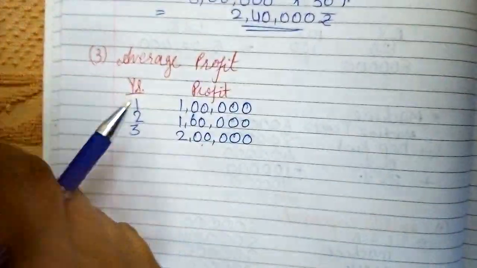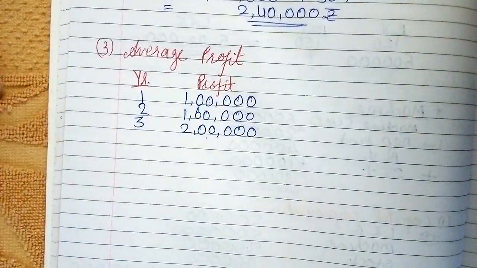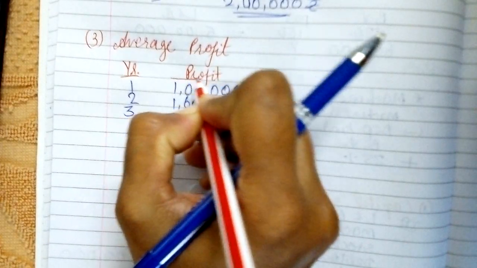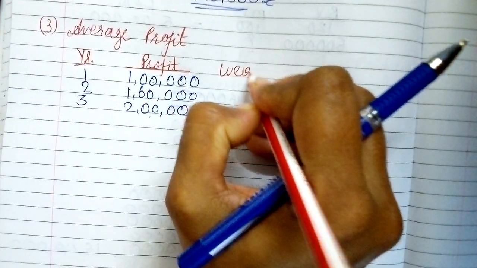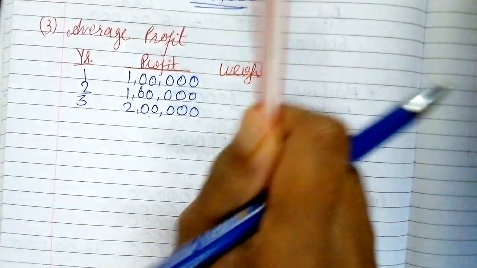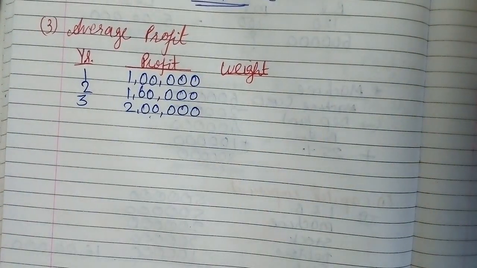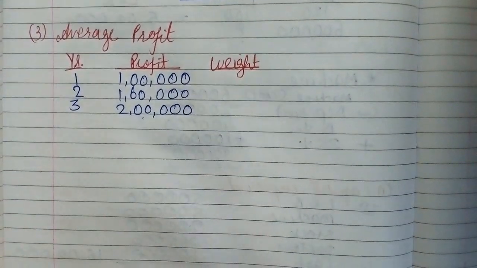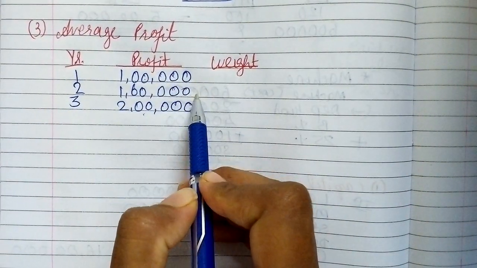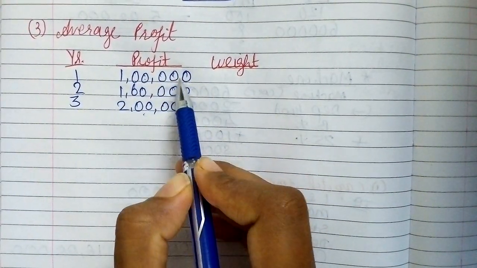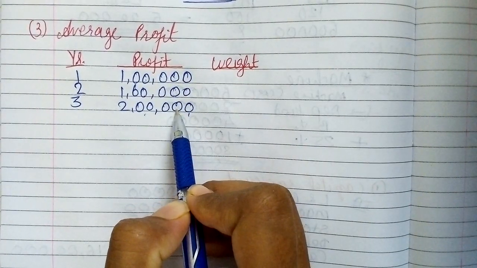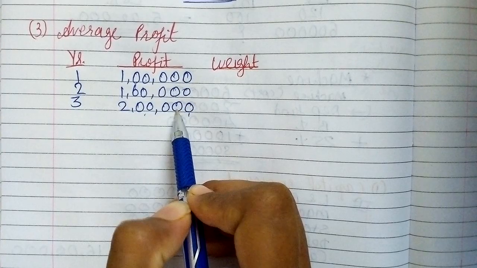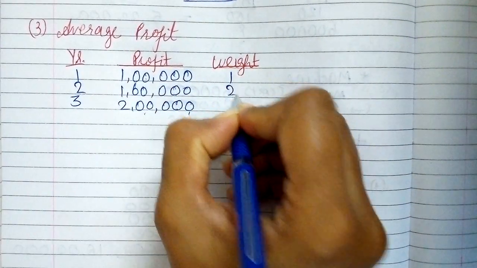As the profit is in increasing trend, what was our rule? Do you remember girls? Whenever the profit is in growth trend, we need to provide weights to them. So here there would be weighted average profit as the profit shows constant growth, continuous growth trend. 1 lakh, 1,60,000 and 2 lakhs. So profit is increasing every year, so we need to assign weight.